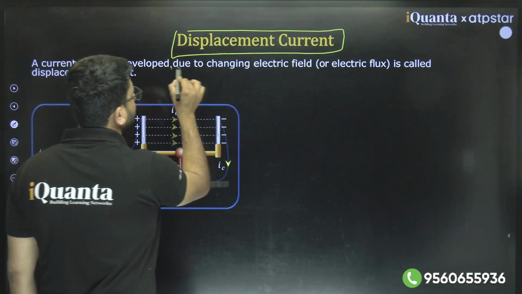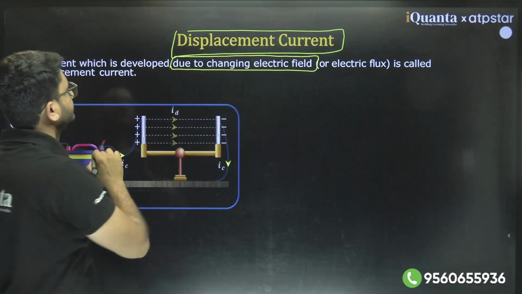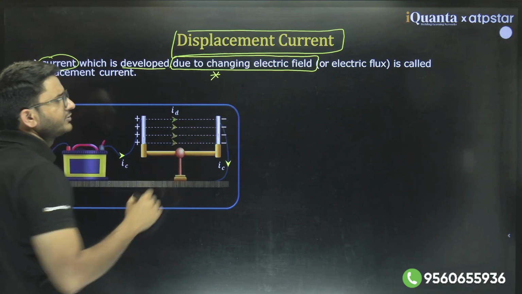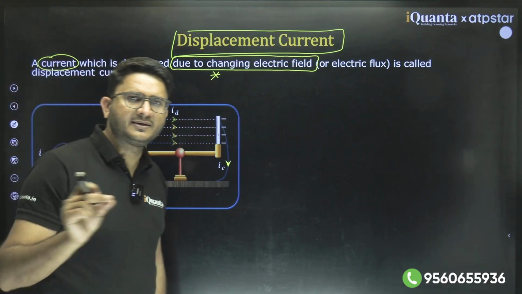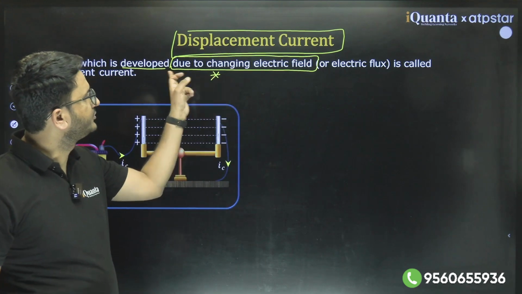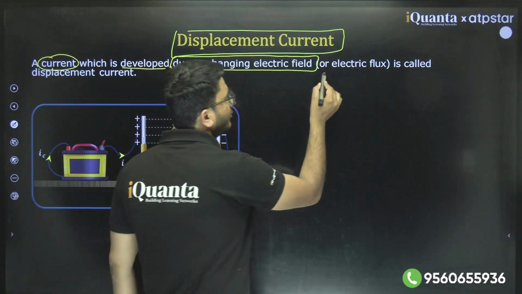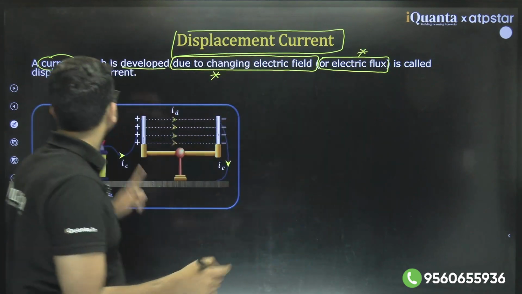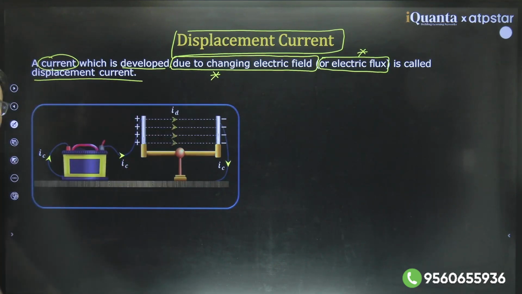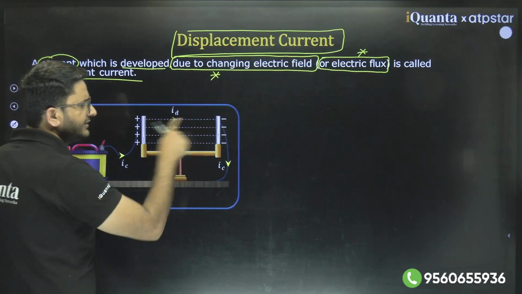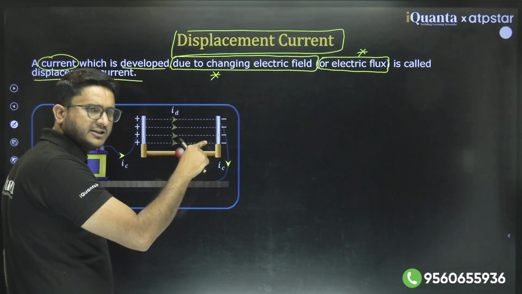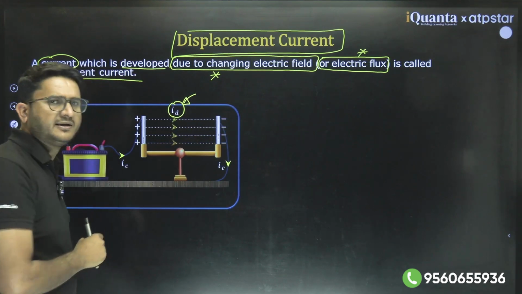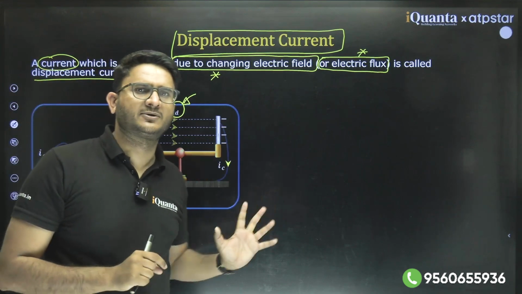This current is not due to the flow of electrons but due to changing electric flux. That simply means whenever there is electric flux changing in the space, we assume there is a hypothetical current in the space which is not caused by motion of electrons.